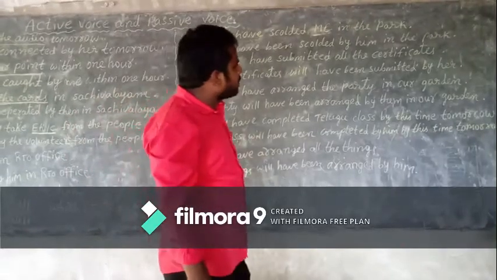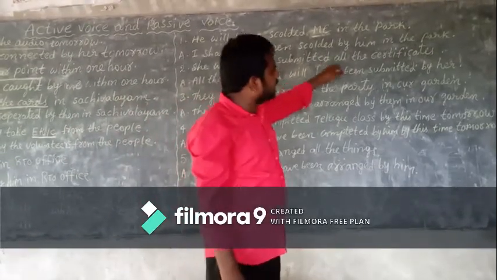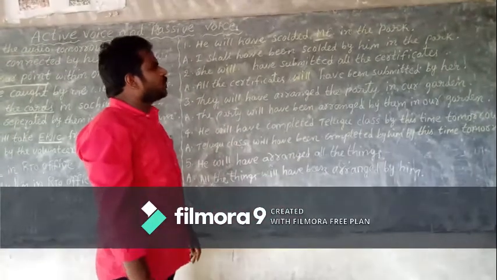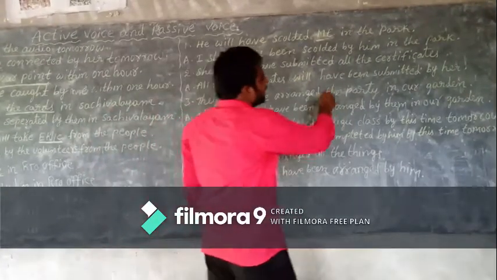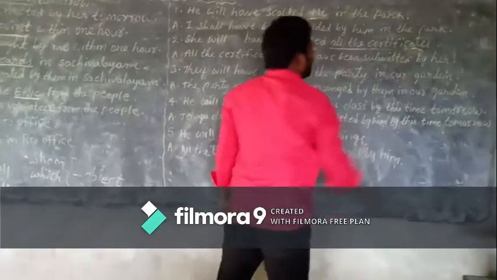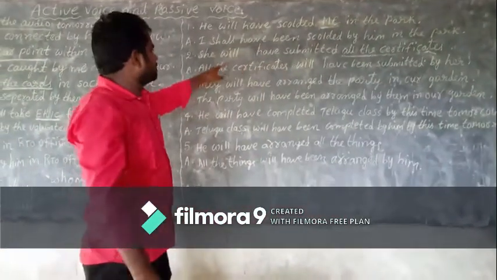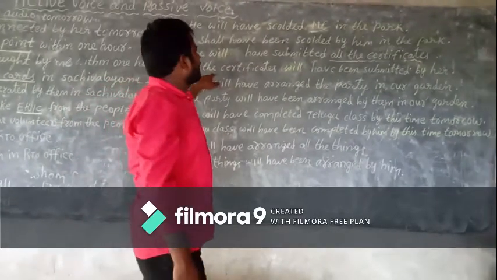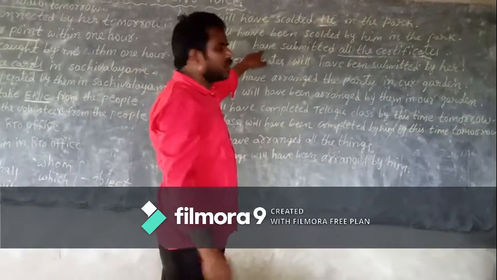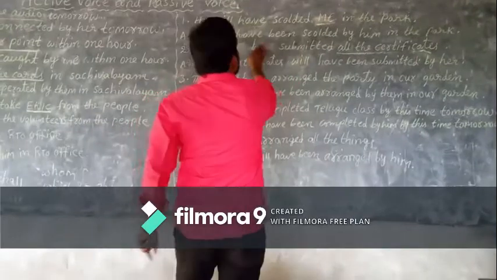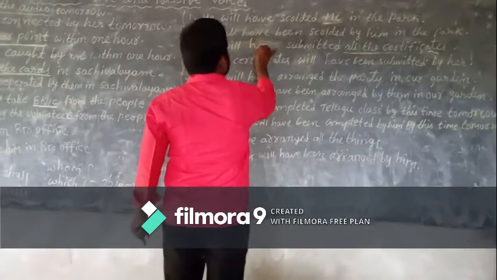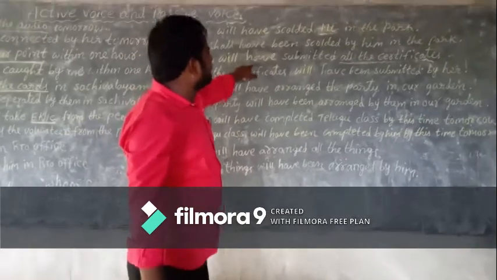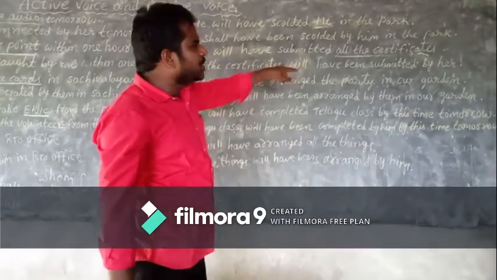Second example. She will have submitted all the certificates. So first, object should be changed as subject: all the certificates. Second one, decide be form. Will have, not will not have. So children, here will have takes been as a be form.